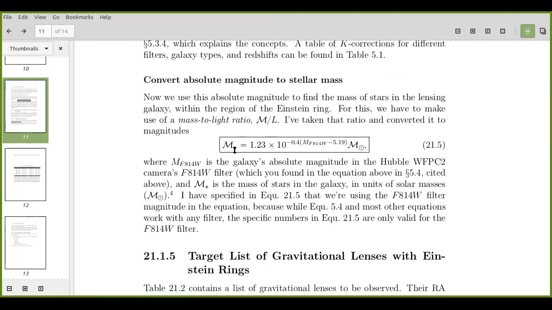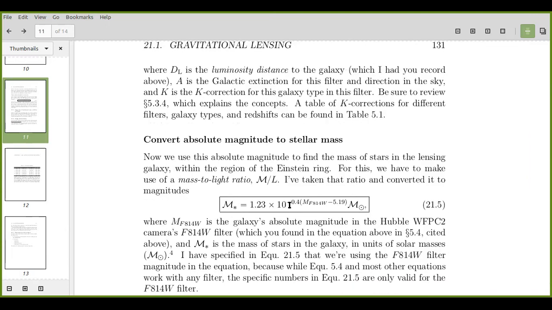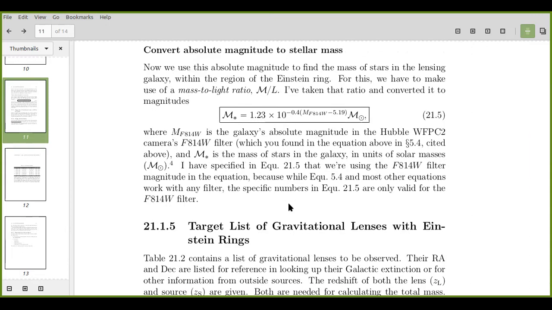Okay, anyway, and a very important factor in your negative problem. So this is the formula you put. Yes. So you have this, right? You have the magnitude in the 814 band, right? Yes. So you have this, and you substitute and got the M star, the stellar mass. Yes. And then what values did you get for this? You got something lesser than that one, or what? Yeah, so that's where I just get it negative.